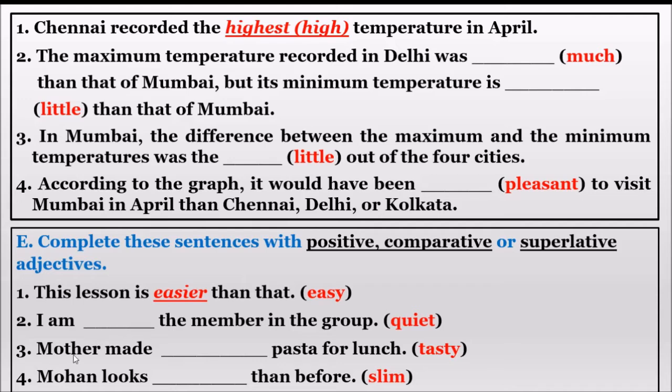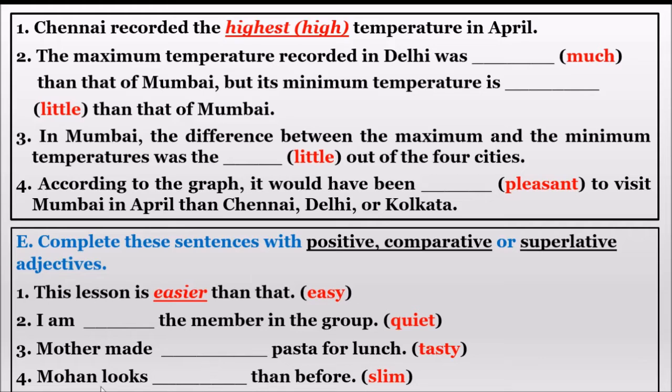Okay. Third one. Mother made dash pasta for lunch. Children, mother made pasta. Are they comparing with any other tiffin? They are not at all comparing. They are just talking only about pasta. There is no comparison between two or many. So, mother made tasty pasta for lunch.